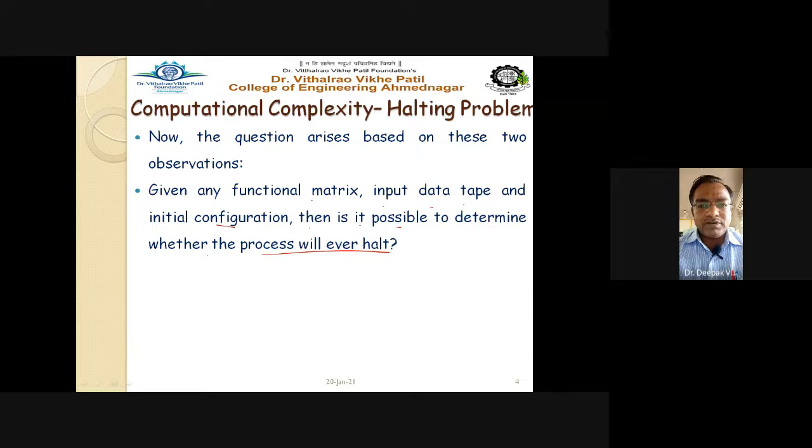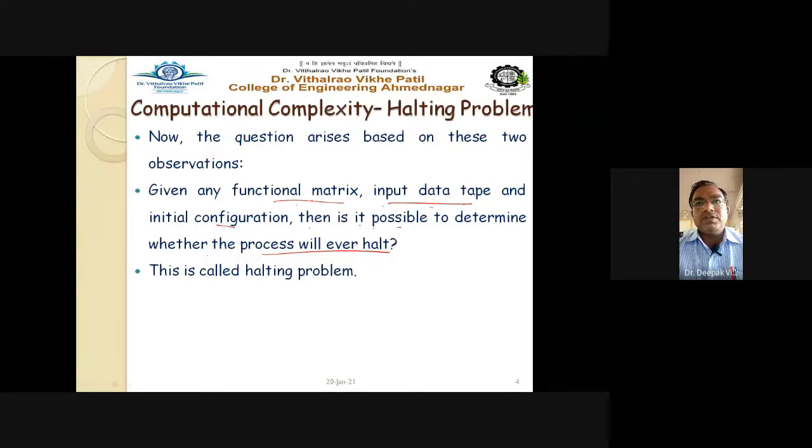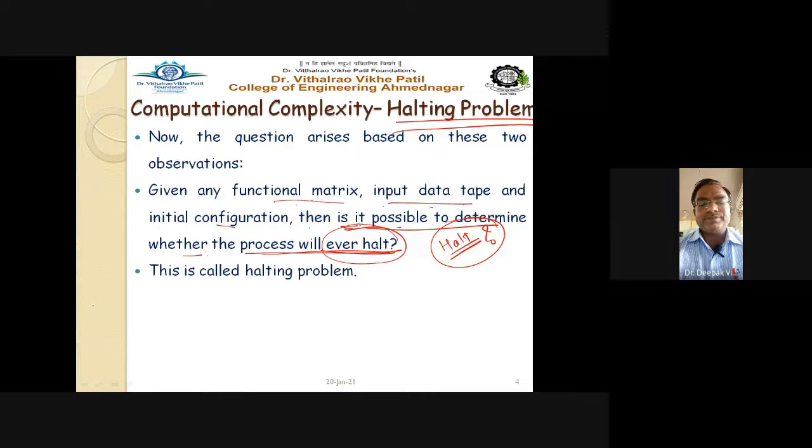For the given transitions, the input given and the initial configuration, whatever the current configuration of the Turing machine may be, is it possible to determine whether the Turing machine will halt or not, whether it enters into the halt state or not? That is the halting problem of the Turing machine, right?